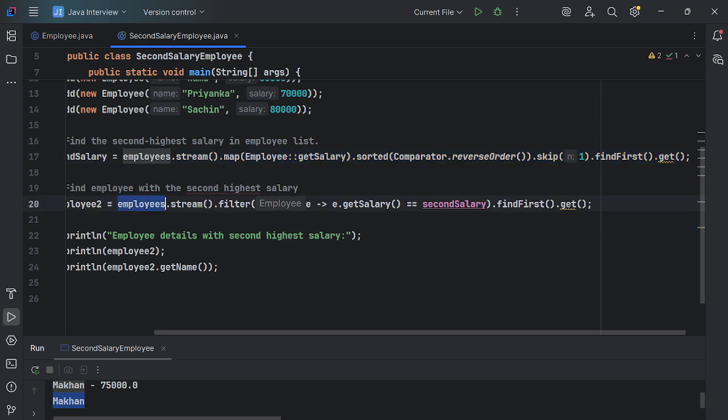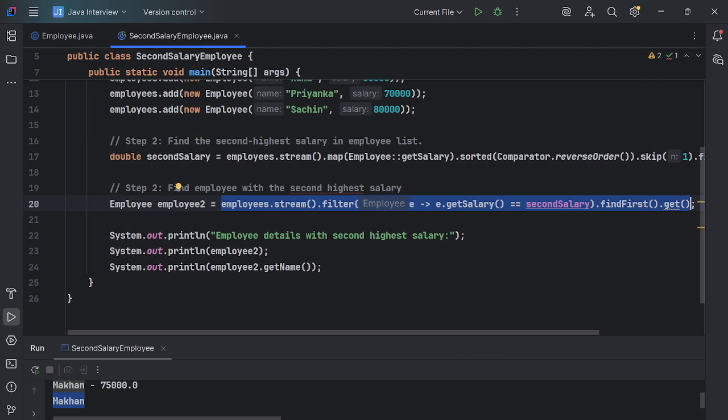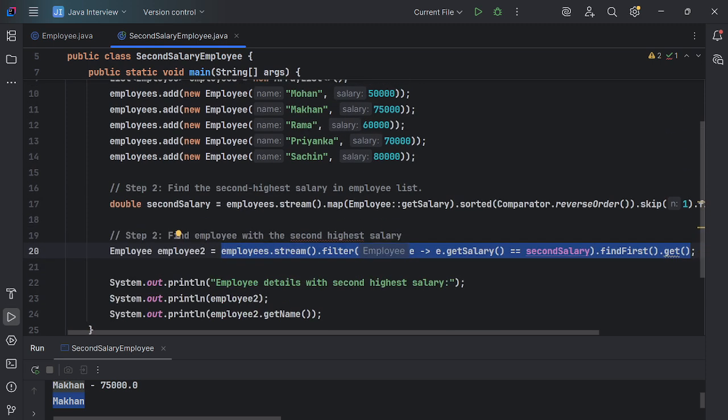And after that, in this line you should know how the employee stream method is filtering. This line is most important for filtering the second highest salary. So you should know how it filters the second highest salary, and how it uses the find first and get methods, guys. So these are the two most important lines of this coding logic. If you understand, you can definitely explain very well in front of the panel, and the panel will be impressed and will select you in the interview.